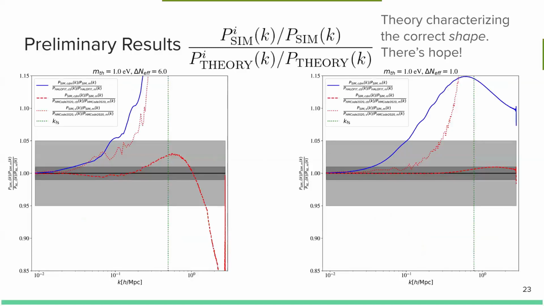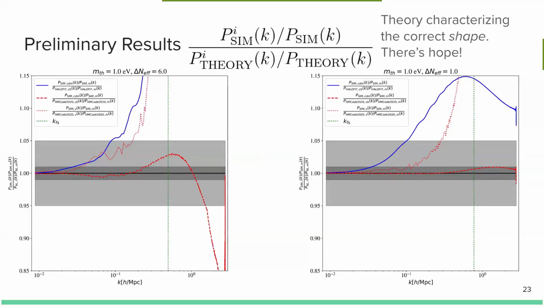What we're considering now is a ratio of ratios. Bear with me. What we're doing is taking the ratio of the CDM plus baryon power spectrum from the simulation to the total matter power spectrum of the simulation. That is in the numerator. In the denominator, we have the same ratio of the CDM plus baryon to the total matter power spectrum as predicted from HaloFit and from HMcode.